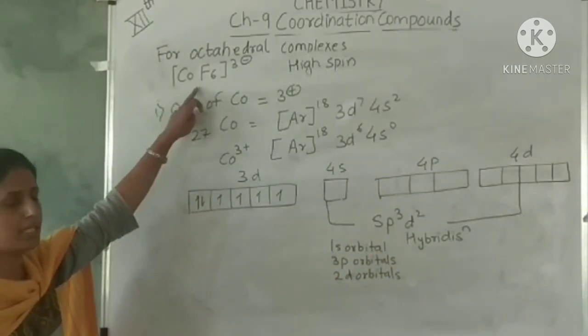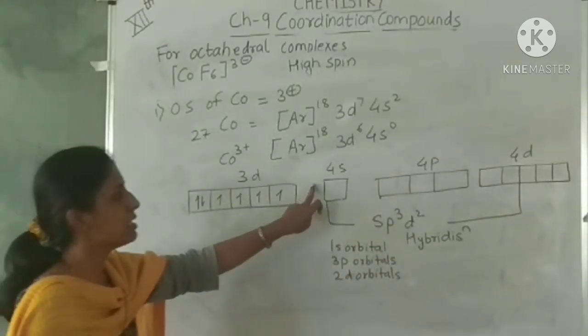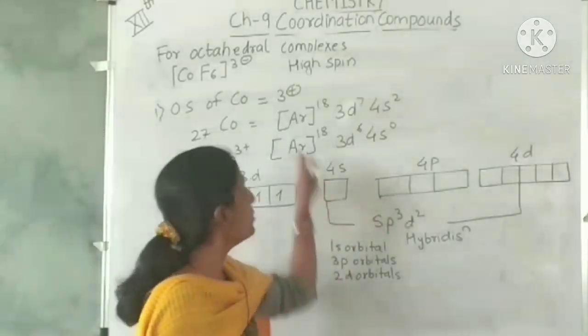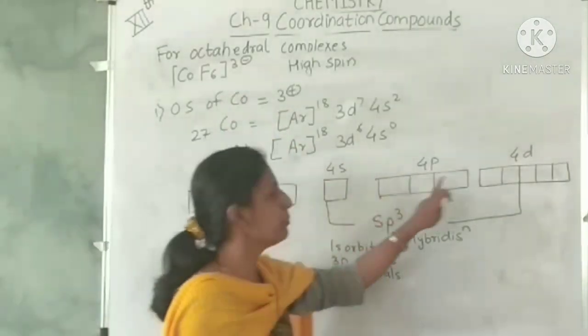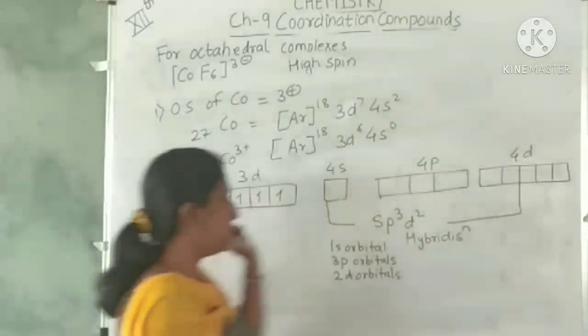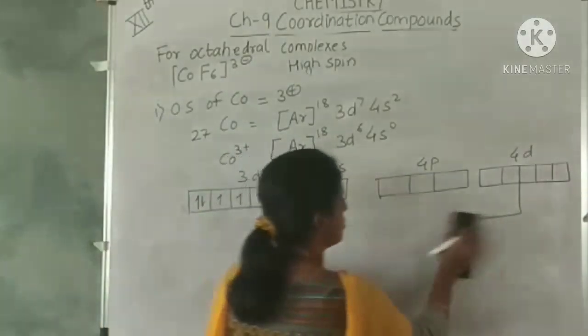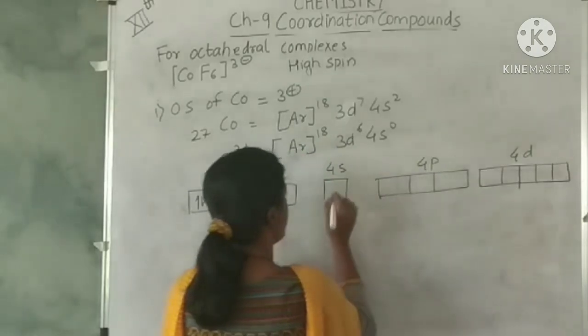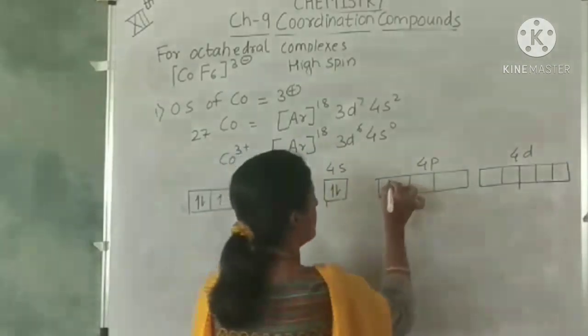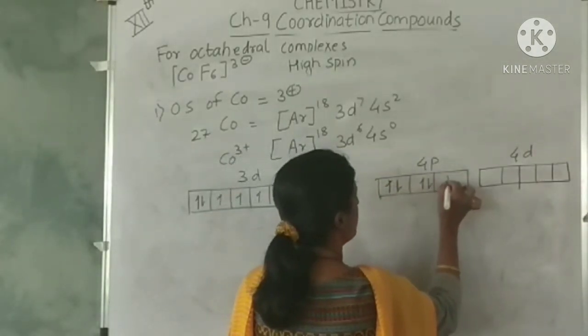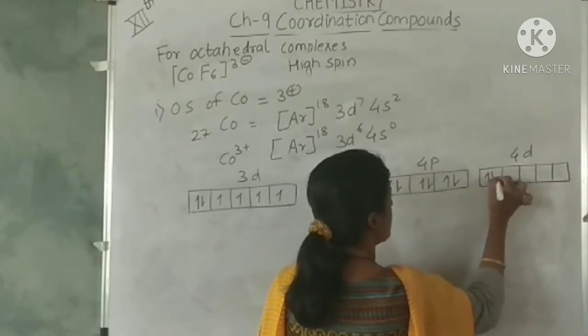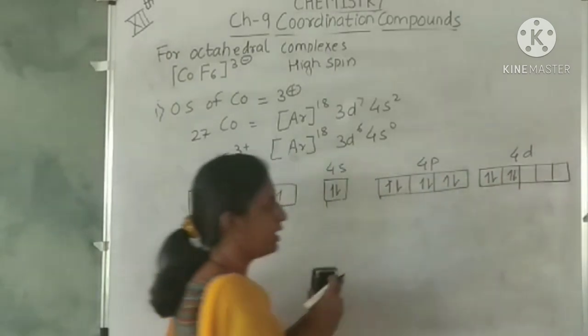Now again you have 6 ligands. The electrons from the 6 fluoride ligands will occupy these orbitals. So let's write the electrons from the ligands. 6 ligands will donate 6 pairs of electrons.